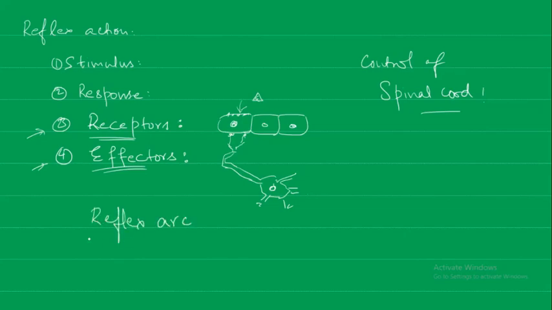Now the pathway of the reflex action which is followed by the nerve impulse is called the reflex arc. So what is reflex arc? Reflex arc is nothing but the path of the reflex action, how the nerve impulse is going to flow. It constitutes a path to stimulate the received by the receptor organ to the sensory neuron, then through the interneuron, and finally to the effector organ through a motor neuron, causing a reflex muscle movement.